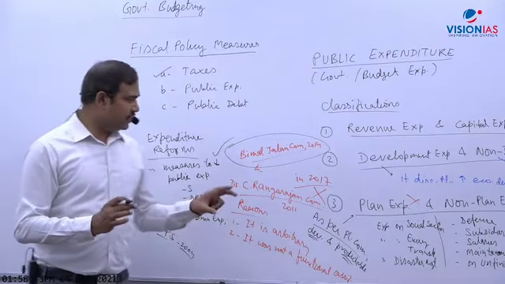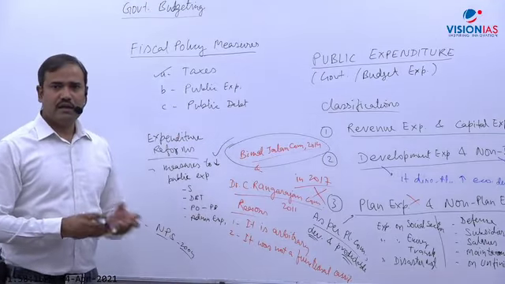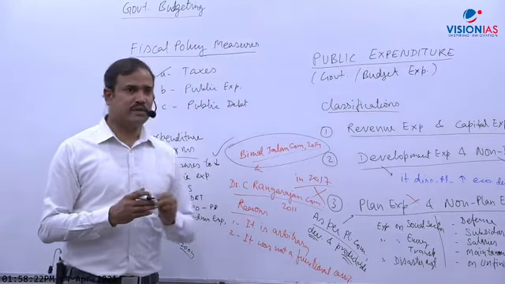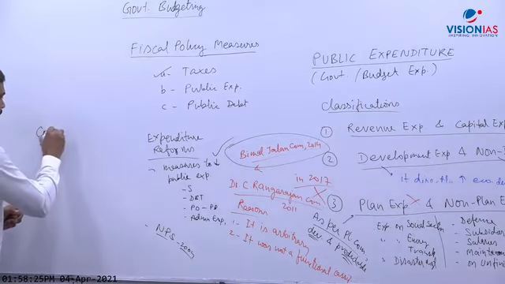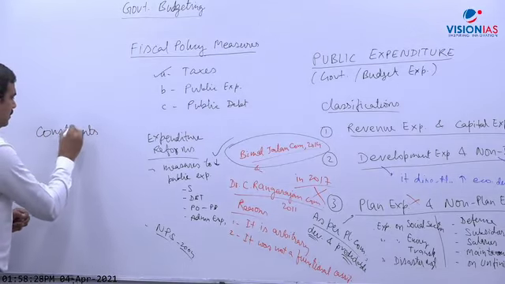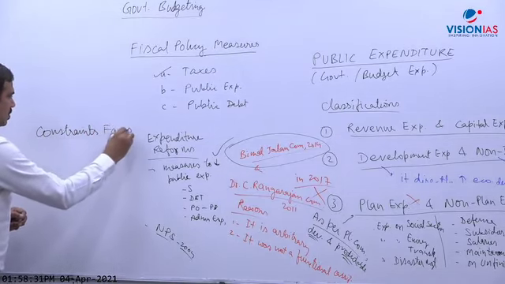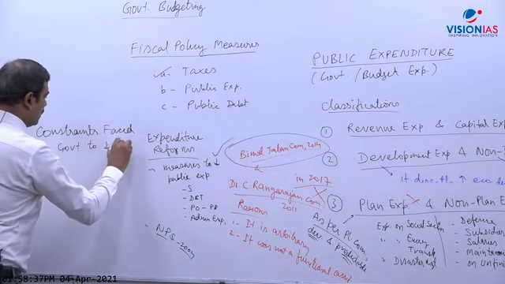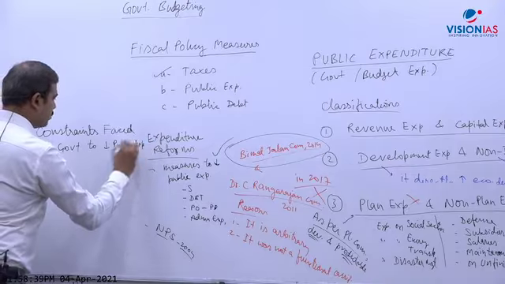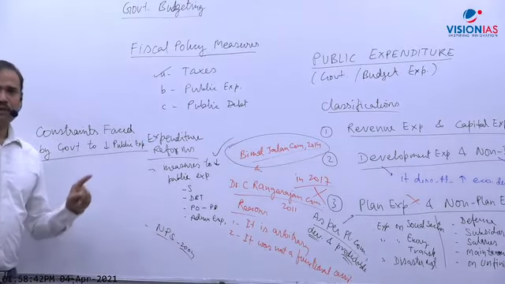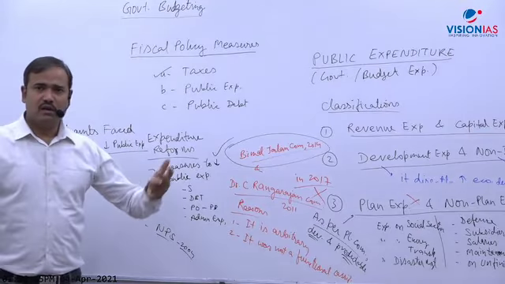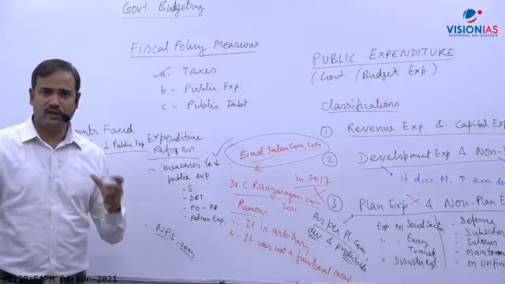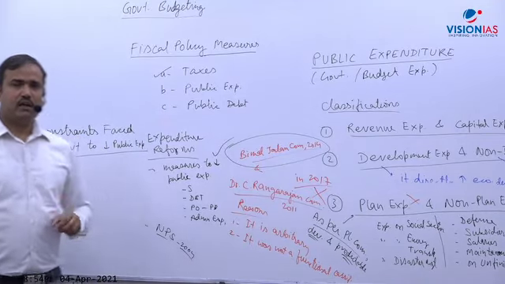Now the next point is what constraints are faced by government, why it is difficult for government to reduce expenditure. To mention constraints faced by government to reduce public expenditure. Even this question was asked in mains in 2019: what problems are faced by government in reducing expenditure. So what are the problems? Now the issue is which expenditure to be reduced. If government will reduce expenditure, then one by one I will start.